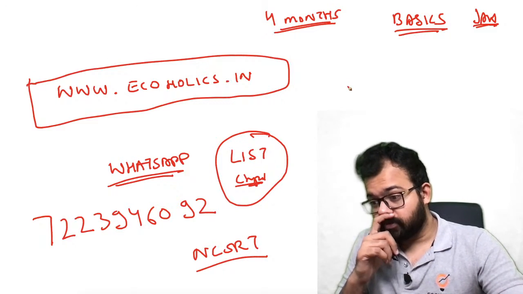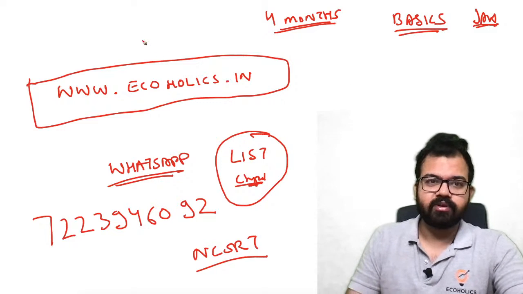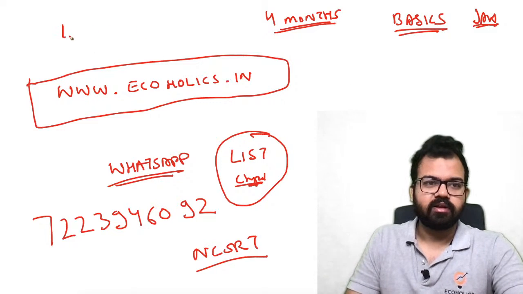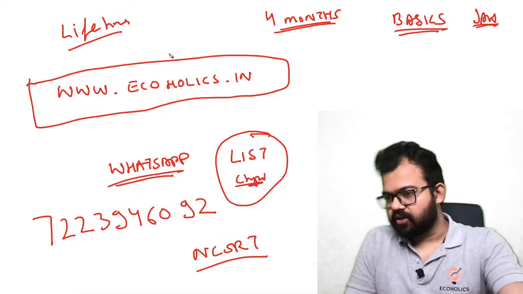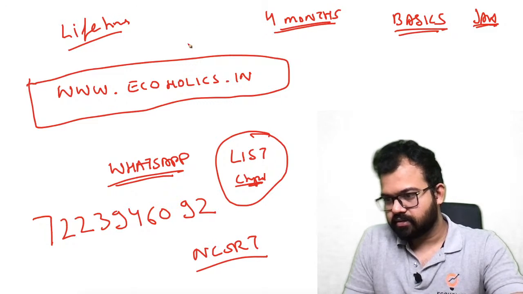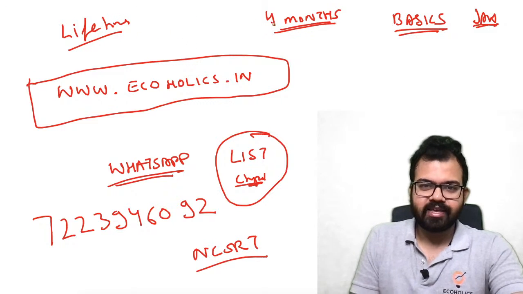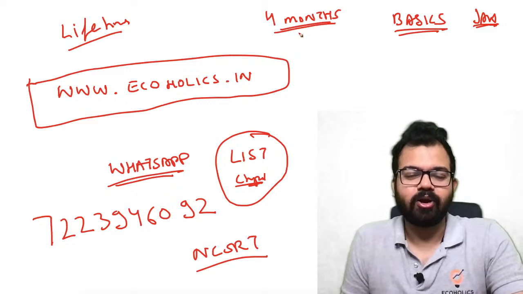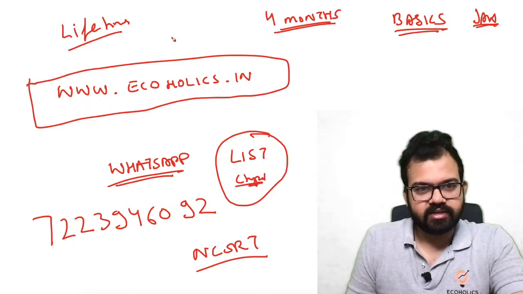But once you associate with Ecoholics, you will be there till lifetime. Our bonding would be till lifetime. Like if you just see Anshika is with the name of Jim Jam. So it's not like your validity would end and we will not be in touch. I will be there in touch.